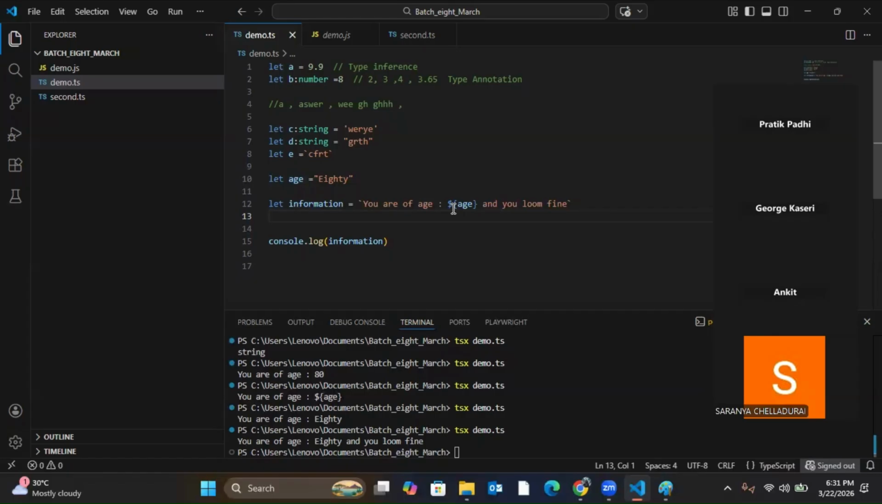So if we remember this box thing, you can see line number 10, we declare the age and we declare another variable called information. So one box we put under another box, and that box we are printing.